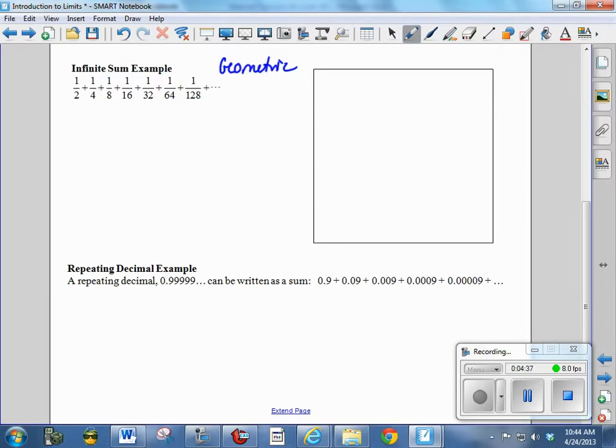And let's just use this square here as an example of what this sequence represents. Let's say that each of these numbers represents a fraction of this square. We're going to start out with half of the square. If we want to say how much of the area of this square is covered, then I can color in, and say that so far we have half of the square covered. Then if we add the next one, we have 1/4 of the square covered. So now we have another 1/4. So now we have 3/4 of the square covered.